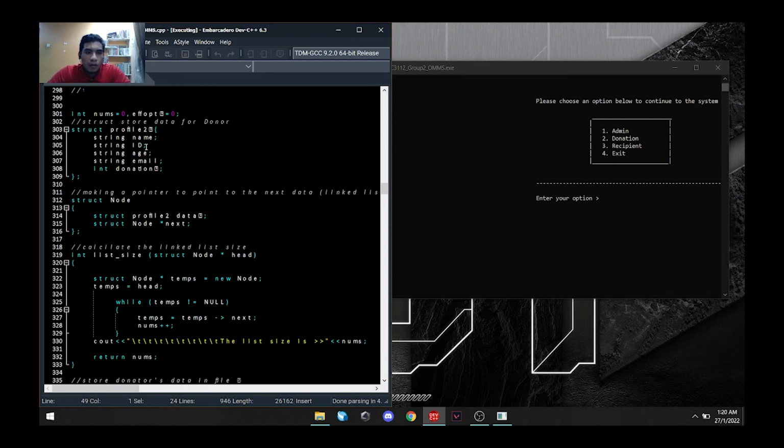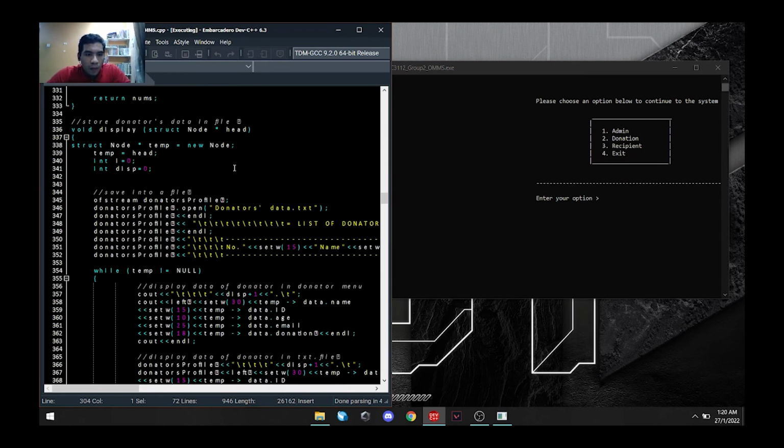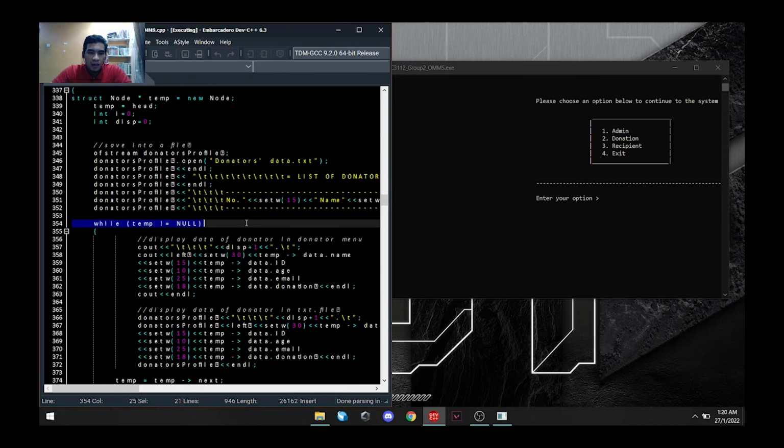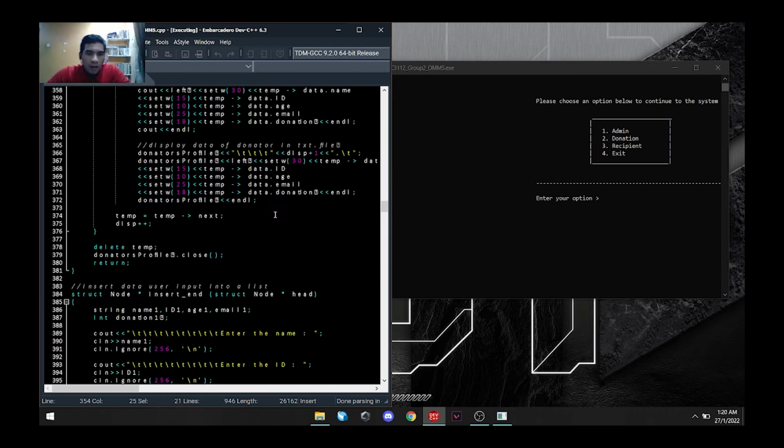The data to be stored: first, as usual, making a structure. We're using a profile2 structure. These are all the variables in the structure, and making it into a node. So the node points to the next node until the last and then null. For the display, this is just the standard condition, having the head pointing to the next data, next, until null.